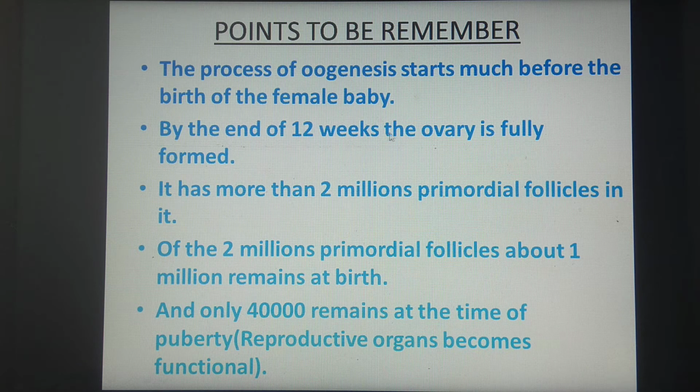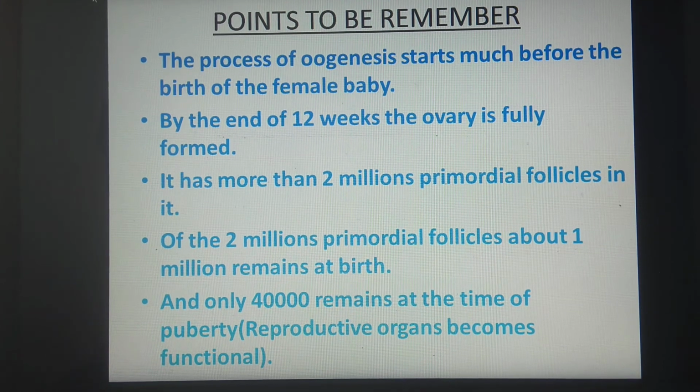By the end of 12 weeks the ovary is fully formed. That means when the female baby is in the mother's womb and has completed 12 weeks of development, at that time the ovary is fully formed, and it consists of about 2 million primordial follicles. Of these 2 million primordial follicles, 1 million get destroyed and only 1 million remain till birth. And after that, only 40,000 remain at the time of puberty.